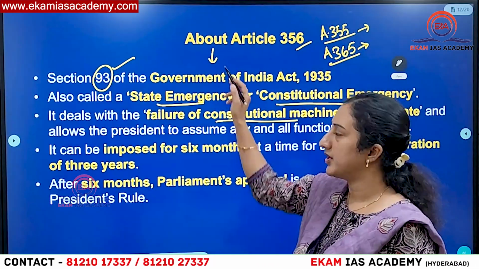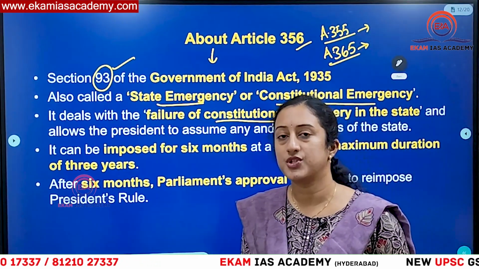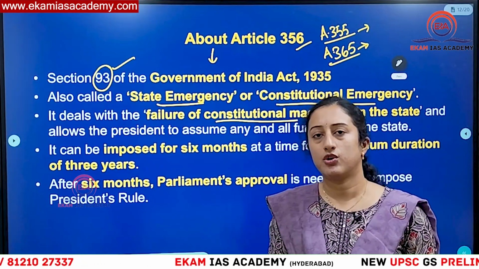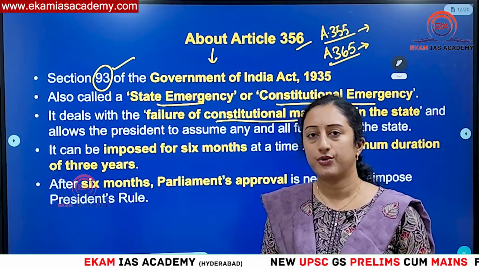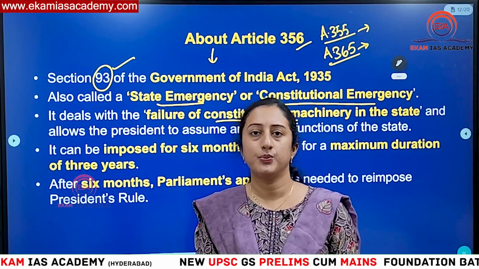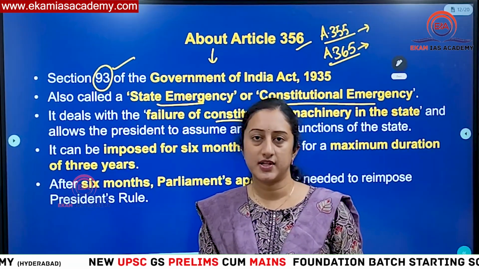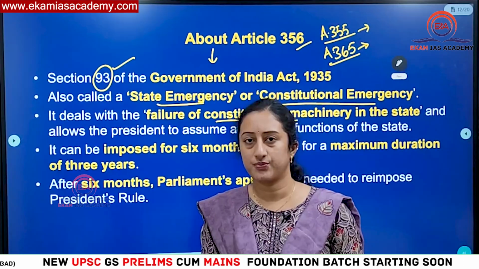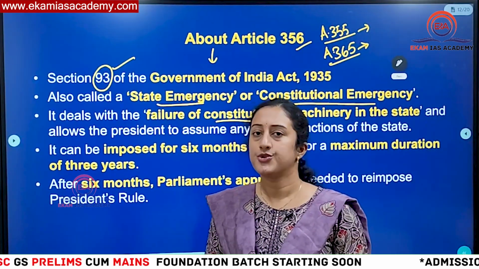So here normally, for president rule to be imposed, 2 grounds can be there, 2 situations. That means the governor, on his own, if he thinks that there is a constitutional breakdown or failure of constitutional machinery in that state, he can recommend to the President of India to impose the president rule in that particular state. Or if the president himself thinks that there is a need for imposition of president rule also, then president rule can be imposed in that particular state. So these are the two grounds.